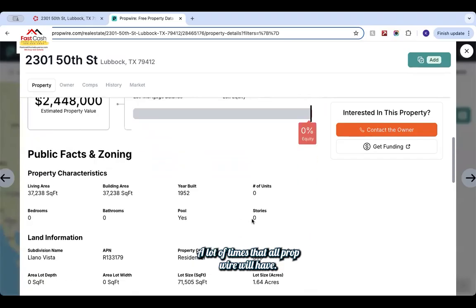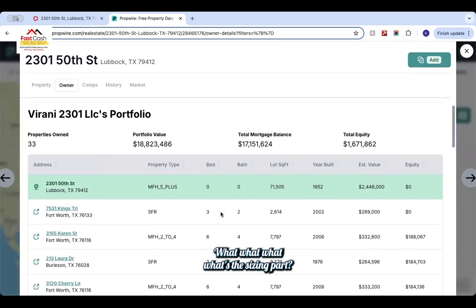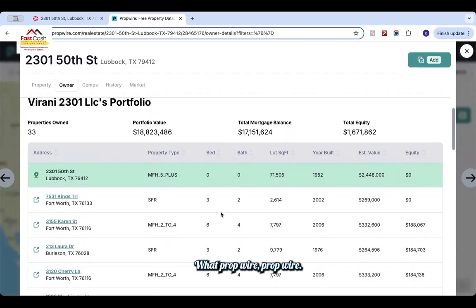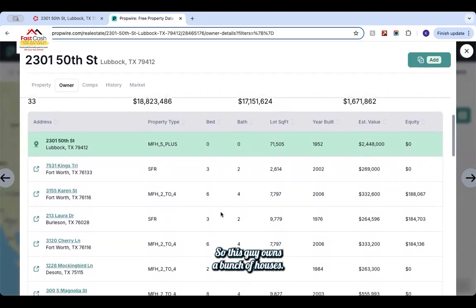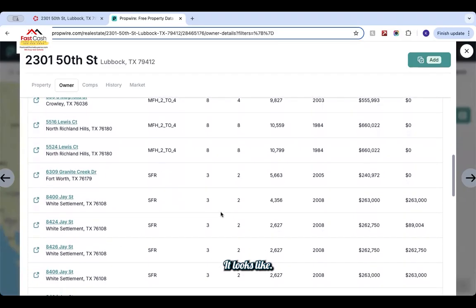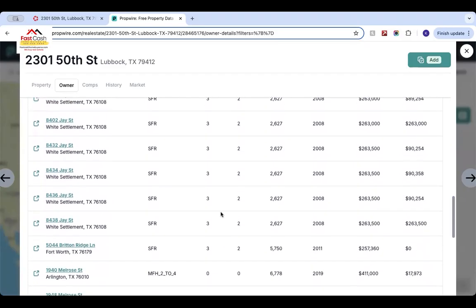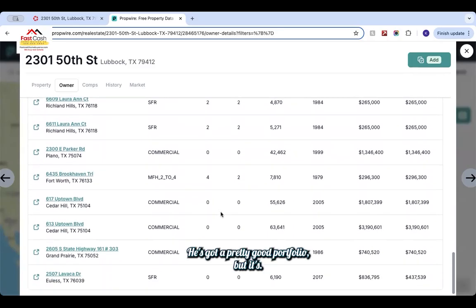A lot of times PropWire will have it. So what's the site name? Hotwire? PropWire, P-R-O-P-W-I-R-E. So this guy owns a bunch of houses, it looks like. And land. He's got a pretty good portfolio, but these are some commercial properties.